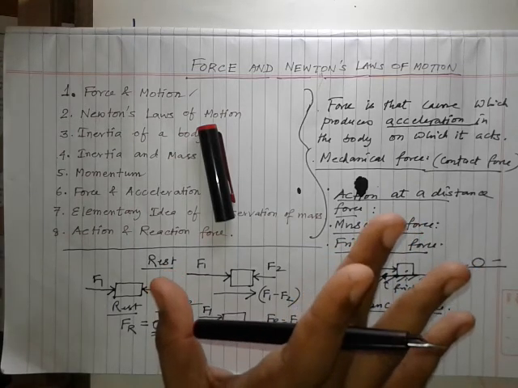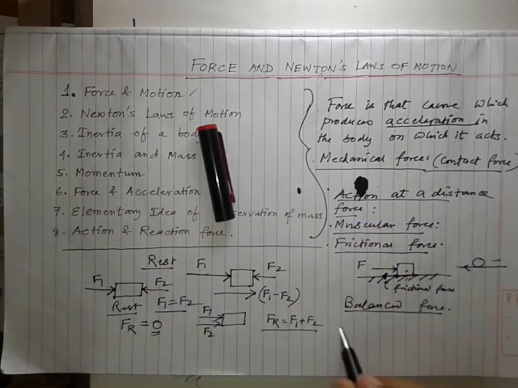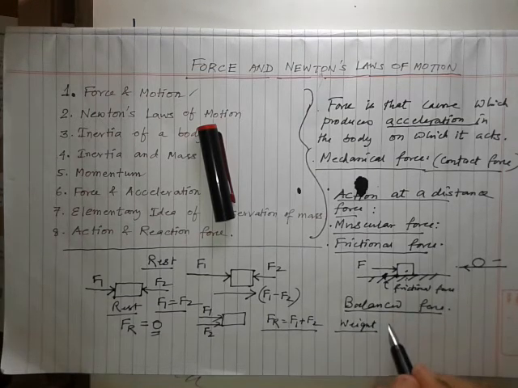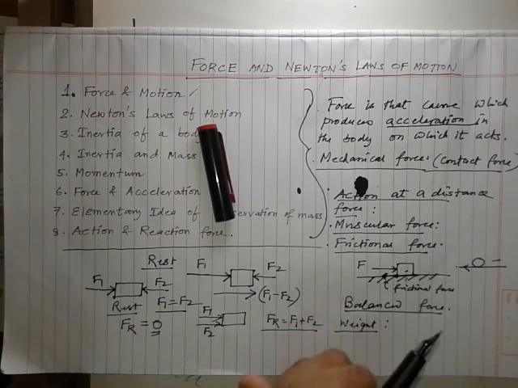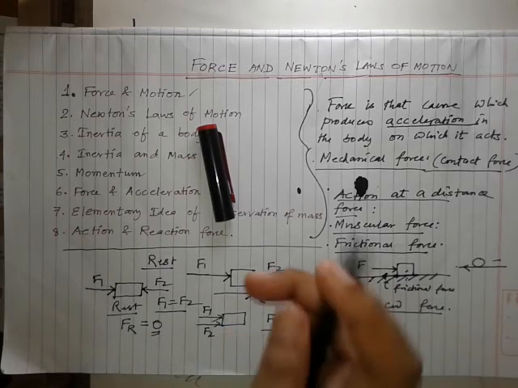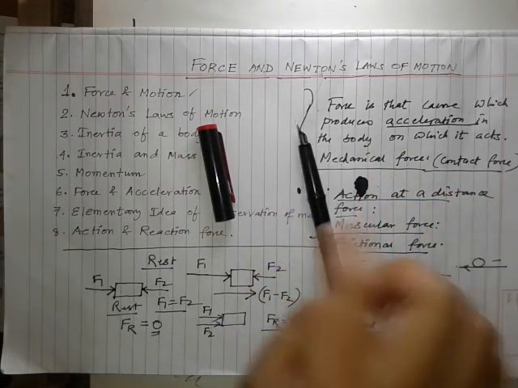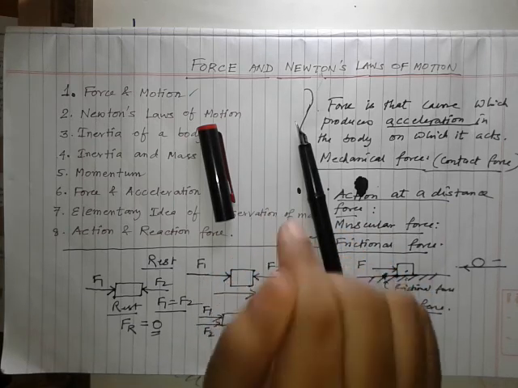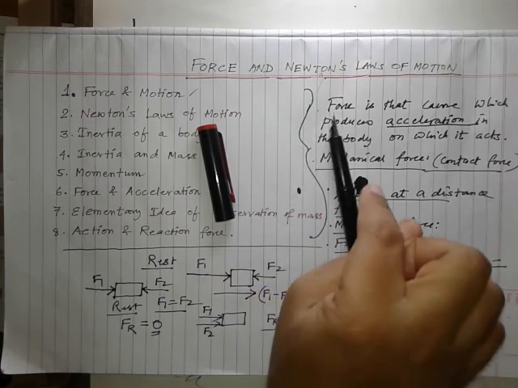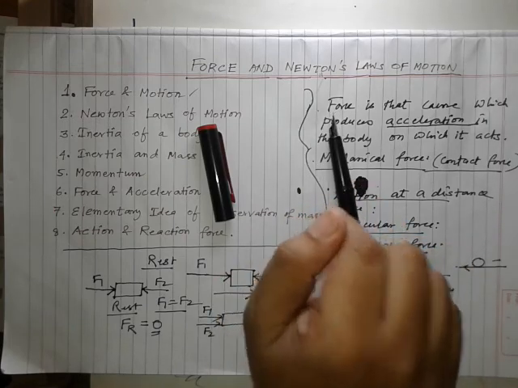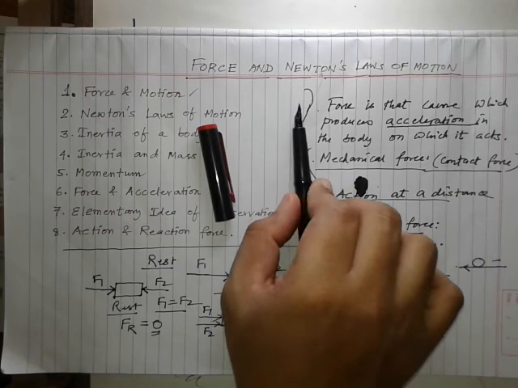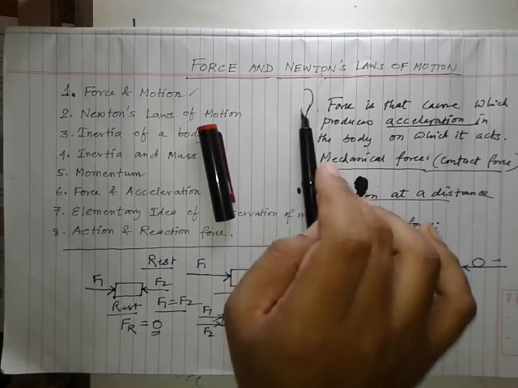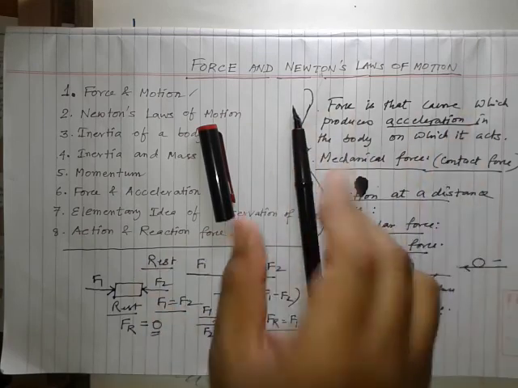Now, what is weight? Weight is also a force. Weight means the earth is attracting everything towards its center. That means the earth is applying a force, because if I leave this object, it will fall this way. That means the acceleration due to gravity is working towards the center of the earth. The acceleration due to gravity is produced, so the earth is applying a force. If an object is placed on this paper, it will apply force on this surface. That is called the weight of the object.